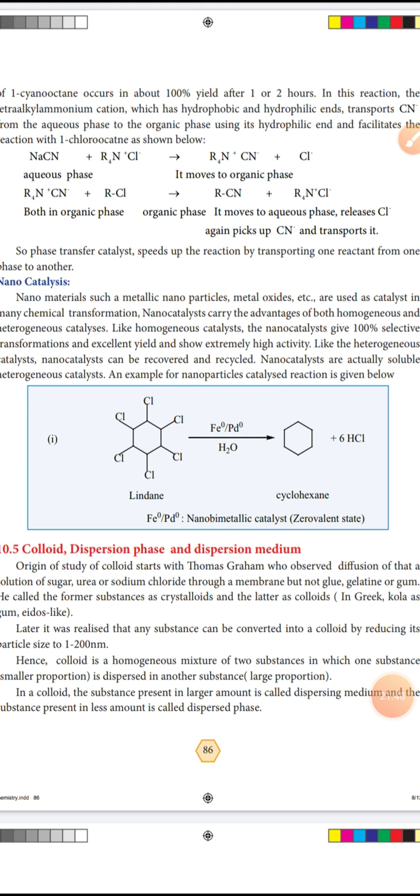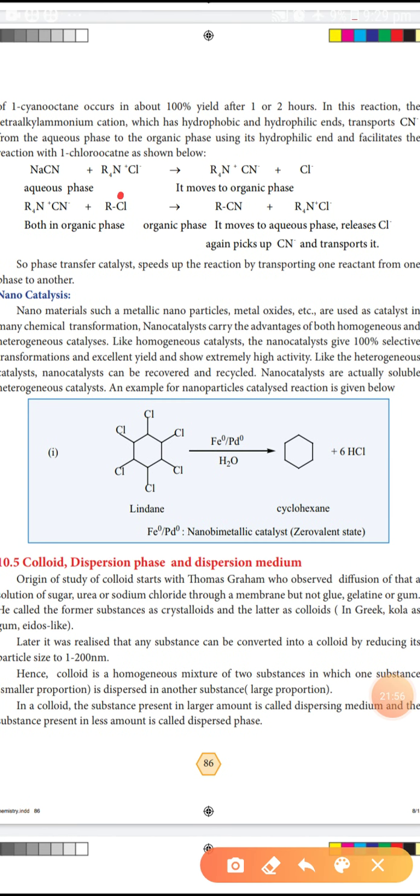In this reaction, the tetraalkyl ammonium cation, which has a hydrophobic and a hydrophilic end, transports CN minus from the aqueous phase to the organic phase using the hydrophilic end and facilitates the reaction with 1-chlorooctane. Here we have the organic phase, and the hydrophobic and hydrophilic ends.